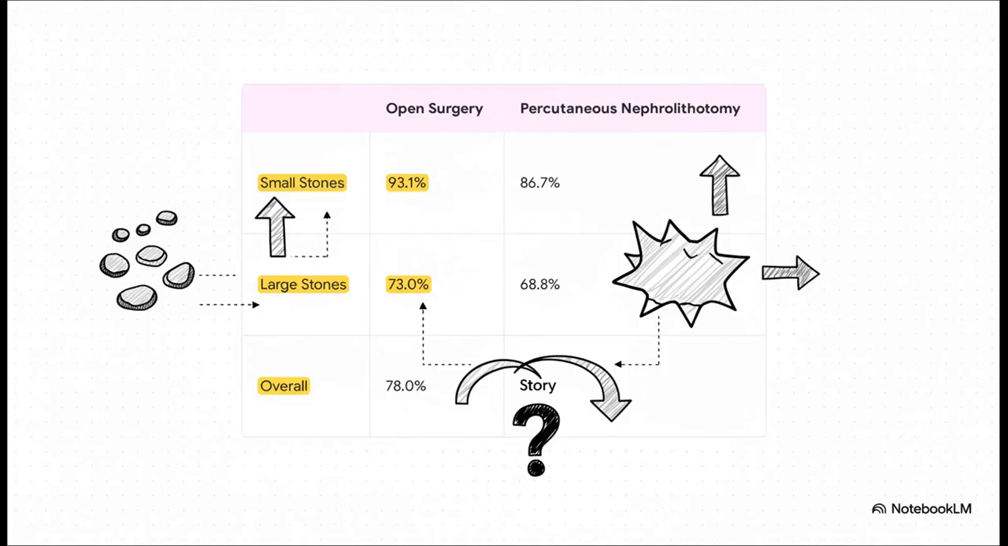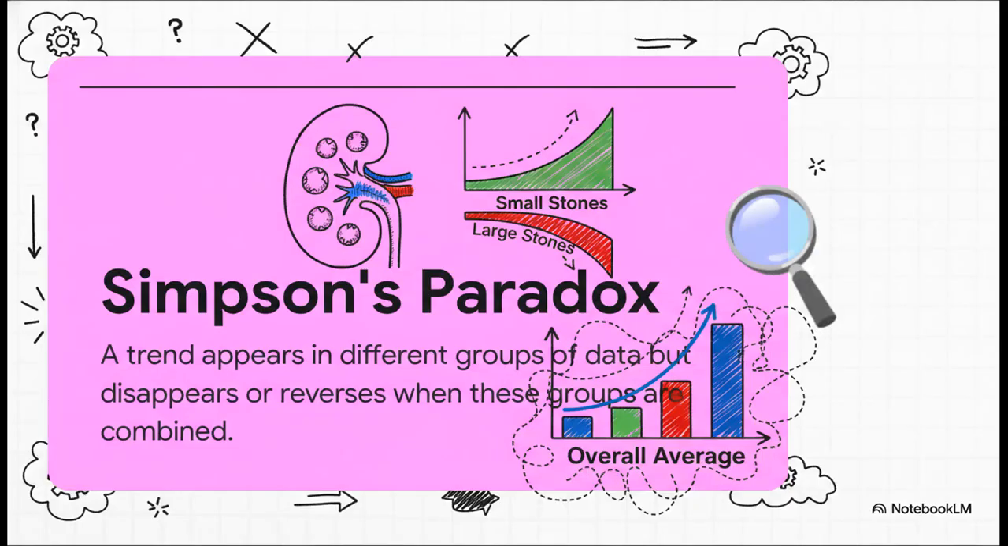But just look at what happens when we break the data down by one tiny crucial detail, the size of the kidney stone. Whoa. The entire story flips on its head. Suddenly, open surgery, the one that looked worse overall, is actually more successful for both small stones and large stones. How on earth is that possible? Well, this totally mind-bending twist is a real thing. It's called Simpson's paradox.